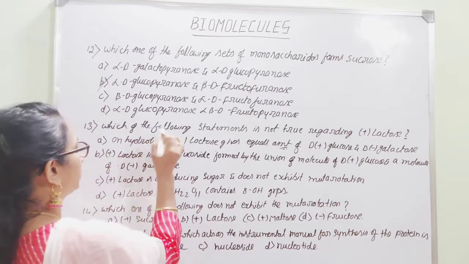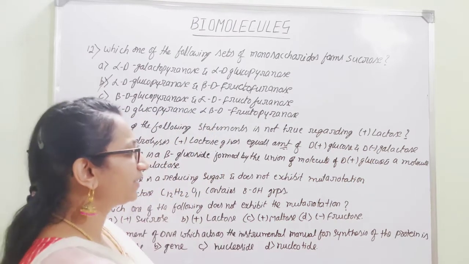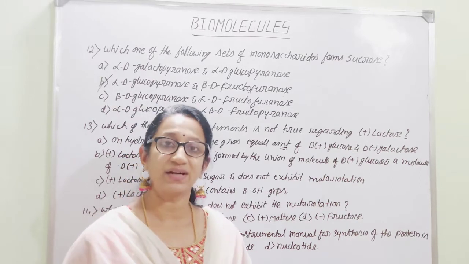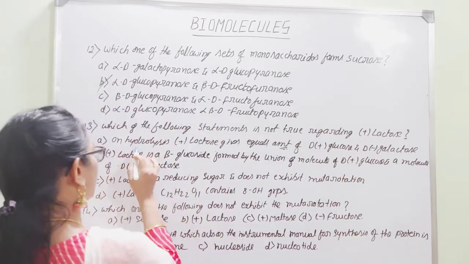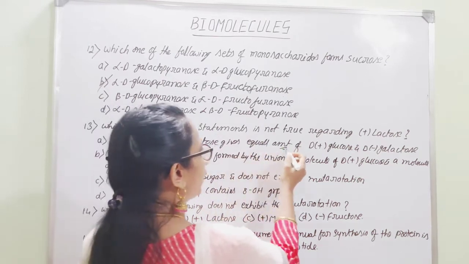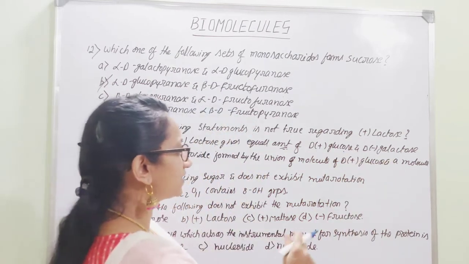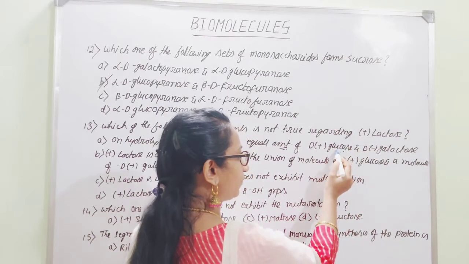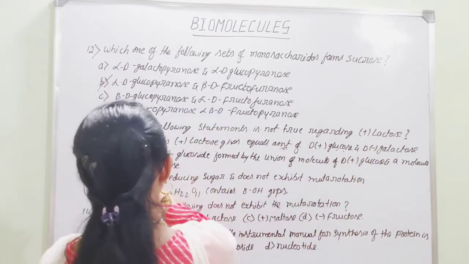Next question. Which of the following statements is not true regarding plus lactose? Here we can consider lactose and even maltose, they are also disaccharides. Moving on to the very first option, on hydrolysis plus lactose gives equal amounts of D plus glucose and D minus galactose. On hydrolysis it dissociates to give two monosaccharide units, glucose and galactose. It is right. So option A is a correct statement.